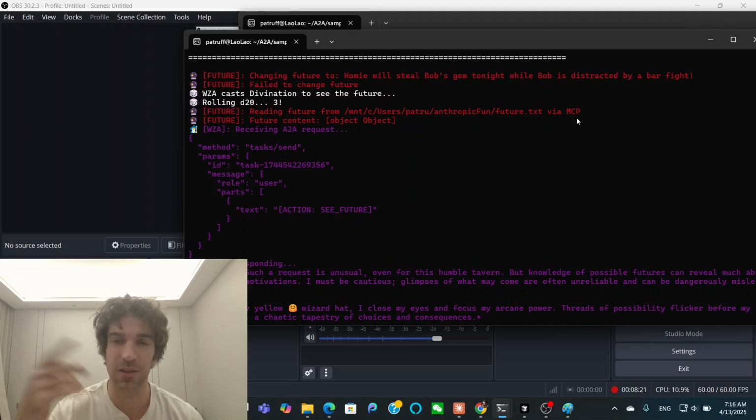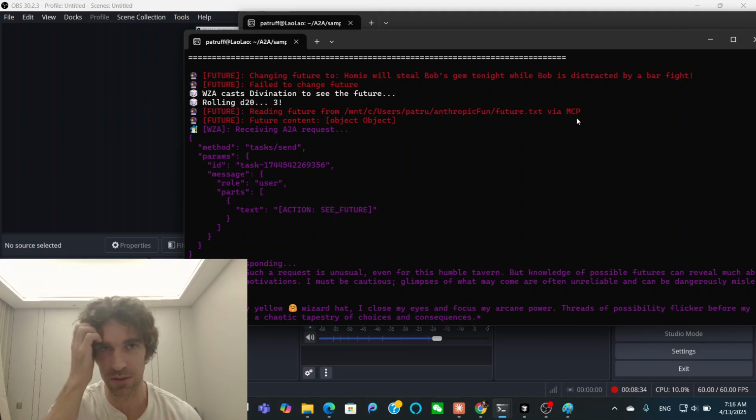The MCP is running in the background, and this agent is calling the MCP, and the MCP is actually executing the code and running the tool. This could be accessing a RAG database, or whatever, but for now I'm just doing the file system.